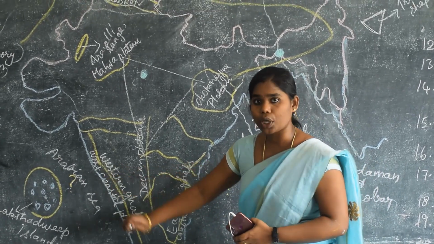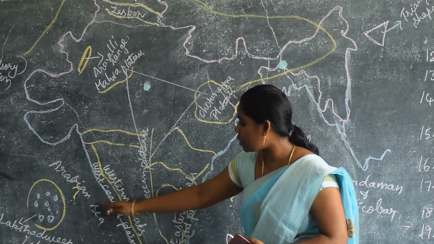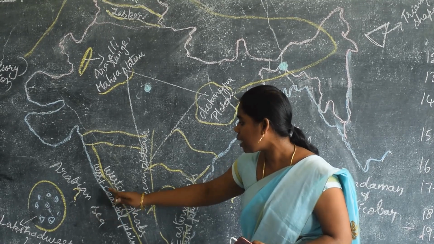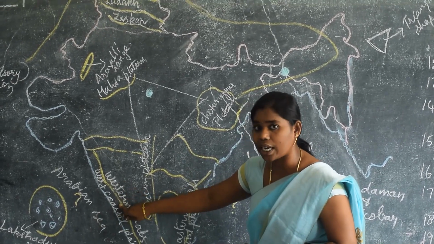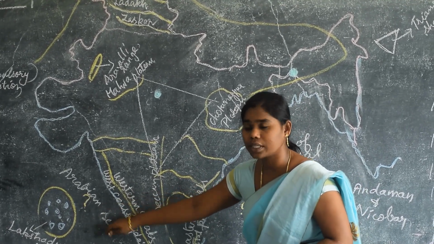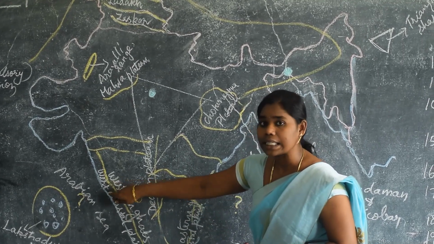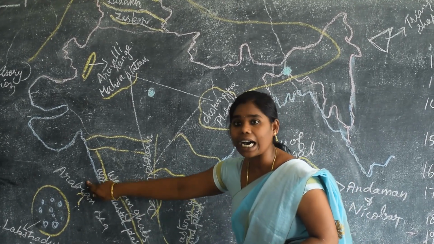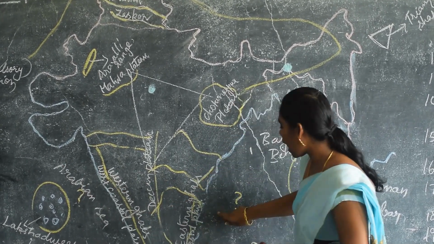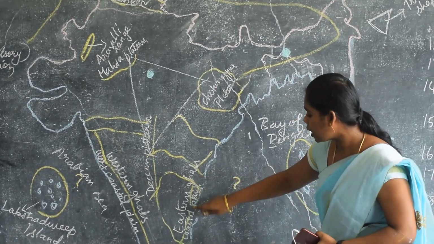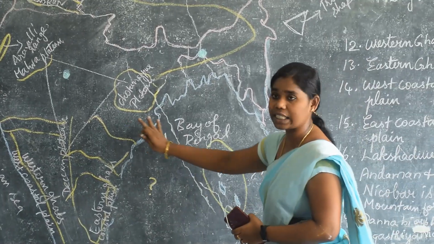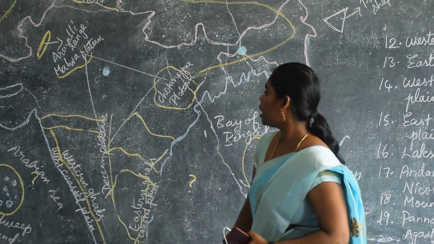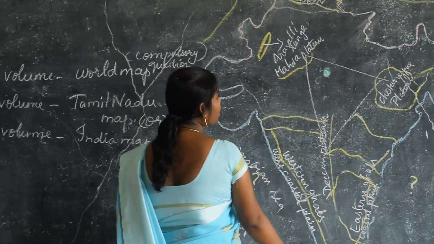Ghats is always near to the coastal. Coastal is always near to the sea. Do you understand? So this is Western Ghats, this is West Coastal Plain, and this is the Arabian Sea. Like that, this is the Eastern Ghats, East Coastal Plain. Do you understand the difference between all these places? Yes, shall we move to the rivers?